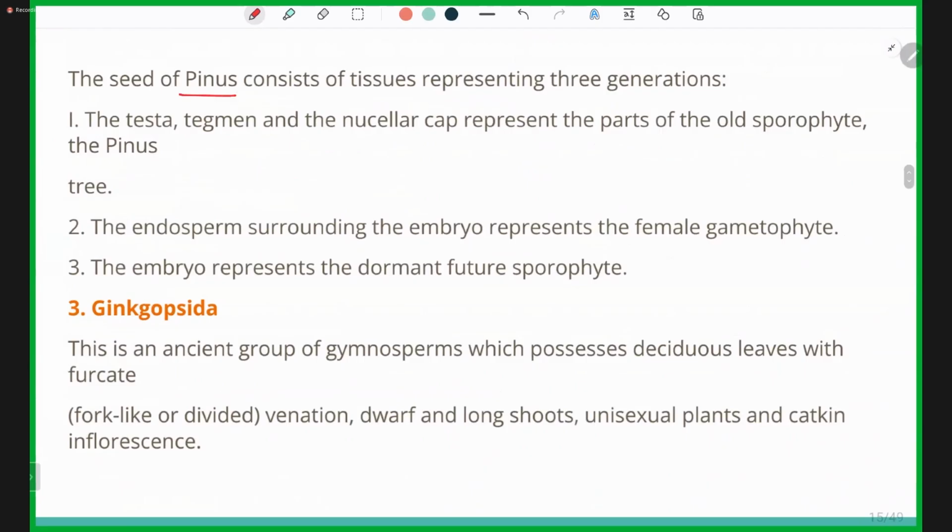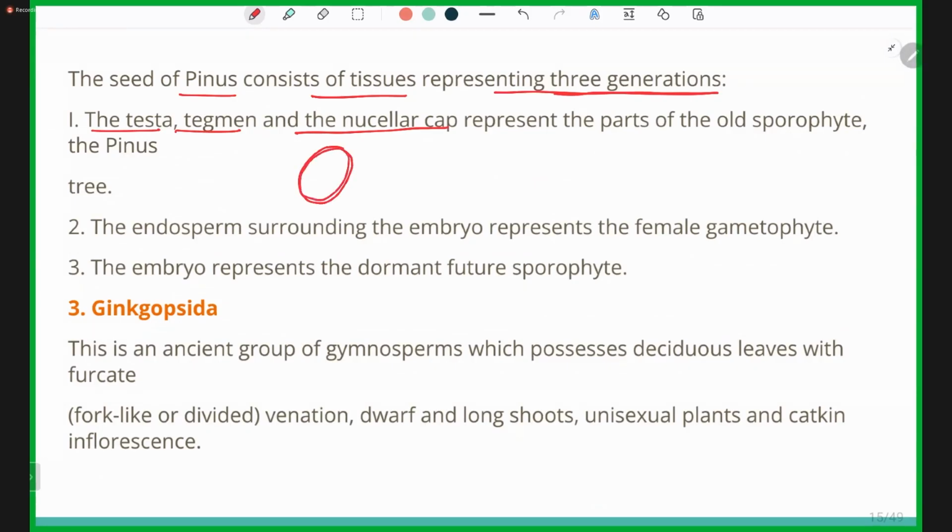The seed of Pinus consists of tissues representing three generations. The first one is the testa, tegmen, and the nucellar cap, which represents the part of the old sporophyte. The testa and tegmen, the two coats, are termed the seed coat, and the nucellar cap is 2N.